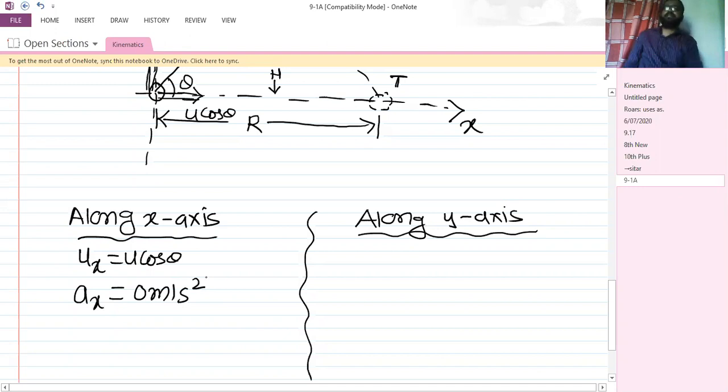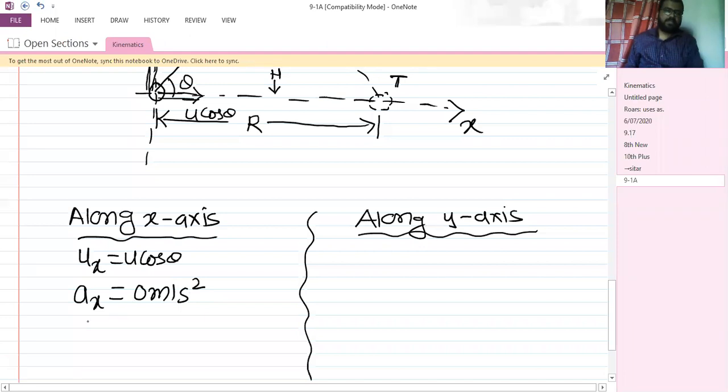As acceleration is equal to 0, what can we say about the velocity? We can say the velocity will be constant, isn't it? So along the horizontal direction, the velocity will always be u cos theta. It will not change along the horizontal direction.